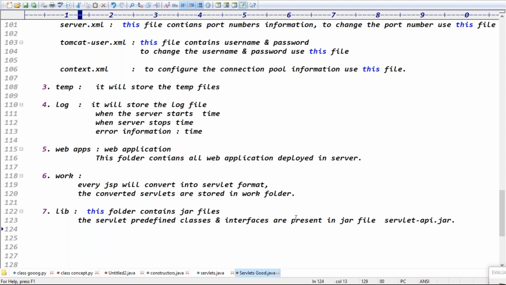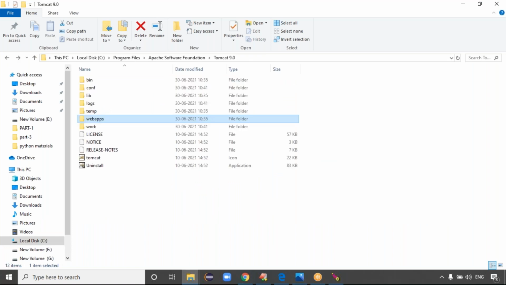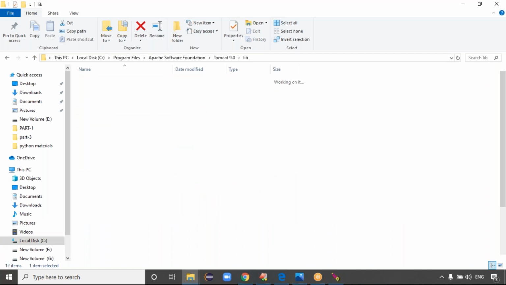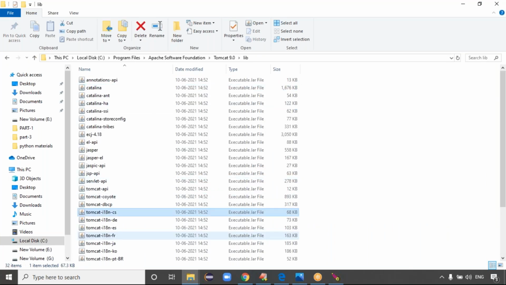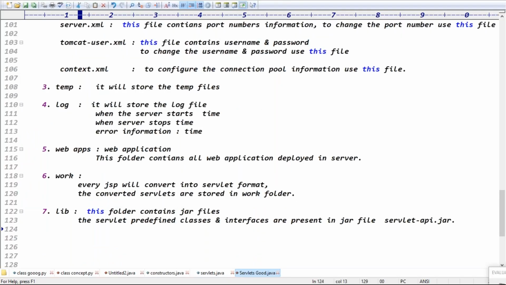Lib folder, right? Exactly. Guys, if you want, you can see the jar file once. The lib folder contains multiple jars. These are called dependent jars, guys, but the main jar is servlet-api.jar. For JSPs, we have the JSP API. But for servlets, the jar file is servlet-api.jar, right? Exactly.